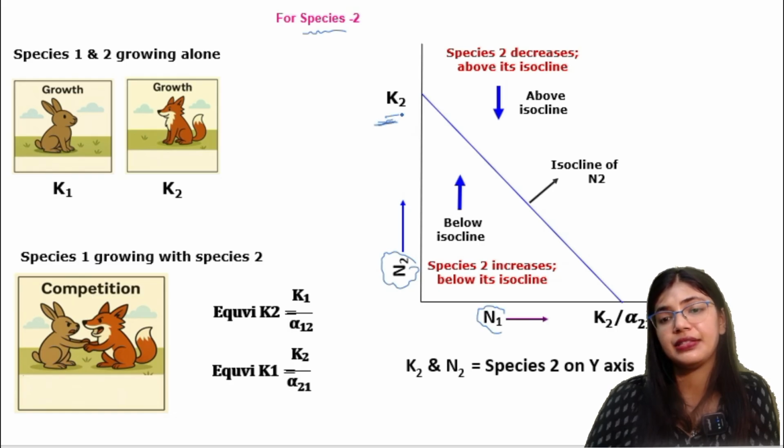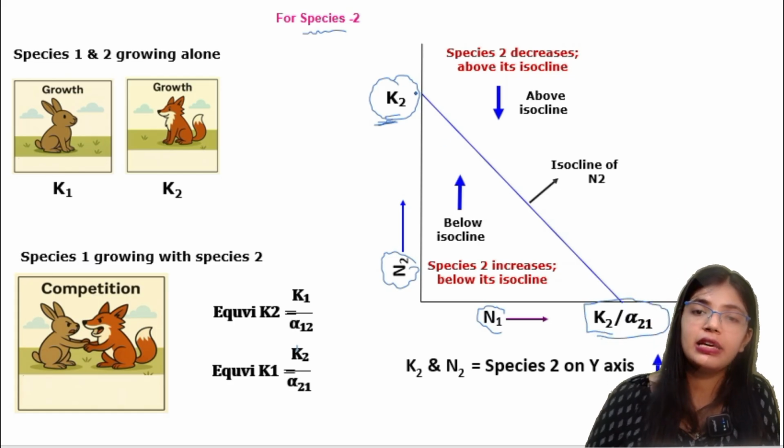This is the carrying capacity of species 2. And here for species 1 it is K2 by alpha 2 1. On this x-axis you can see K2 by alpha 2 1, which is for species 1. And here there is an isocline line.